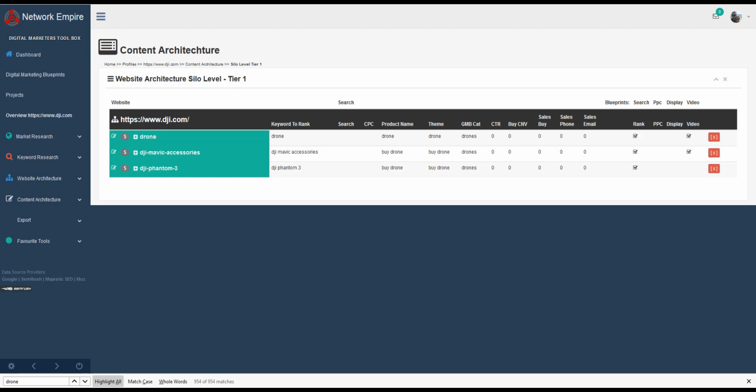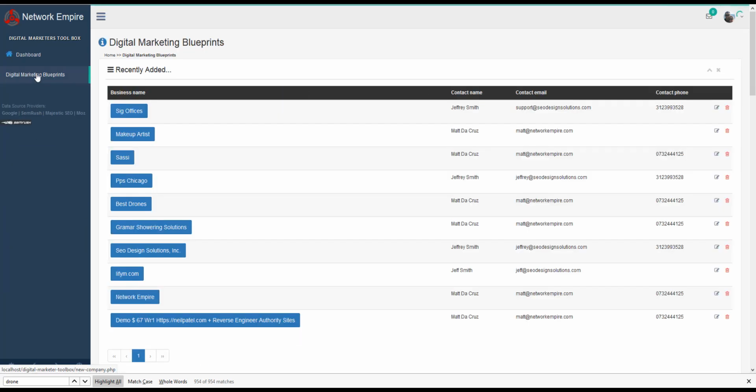So let me walk you through the process. Over the last few months, we started off and we called it the dashboard, then we had profiles, then we had projects. So as we've been refining things and really getting closer and closer to the digital marketing blueprint, we've changed that profiles concept into the digital marketing blueprint, because for one profile you get a digital marketing blueprint. So essentially, this is one of the updates, the digital marketing blueprint. When you click on that, it's going to open up and show you all your blueprints that you've started.